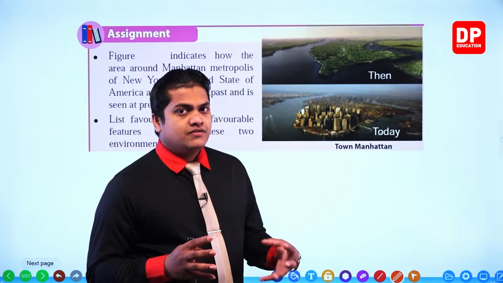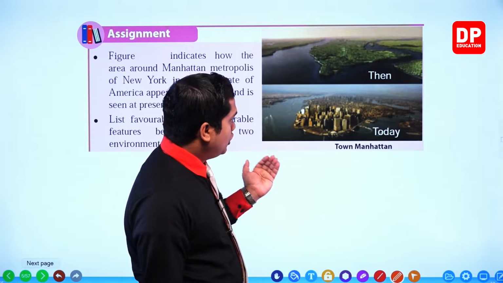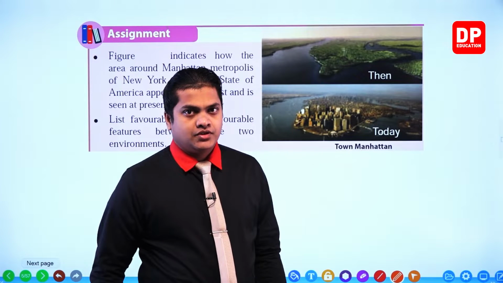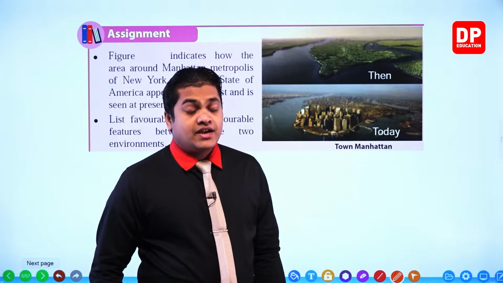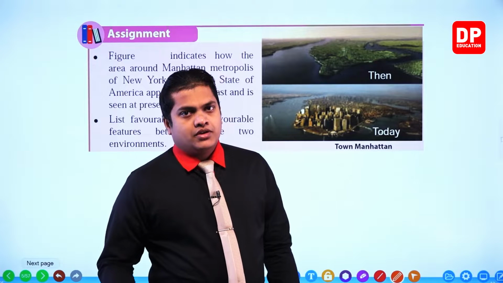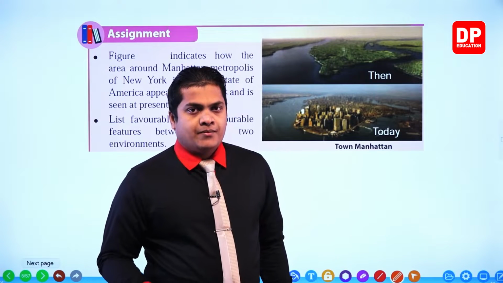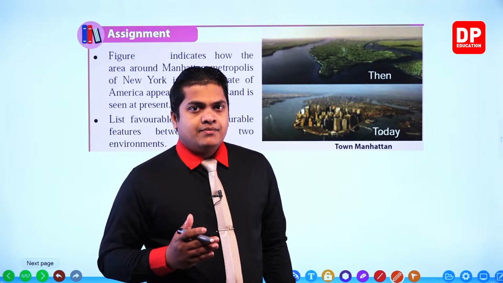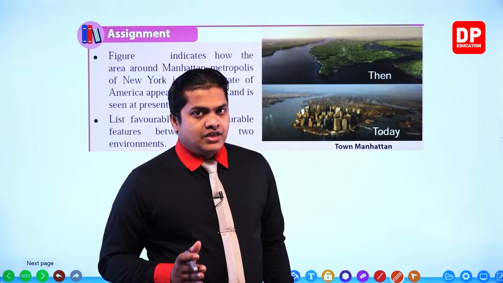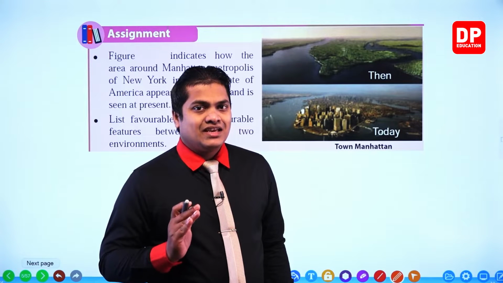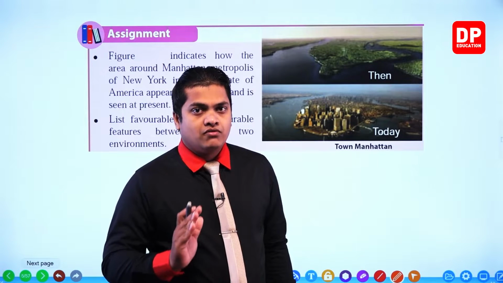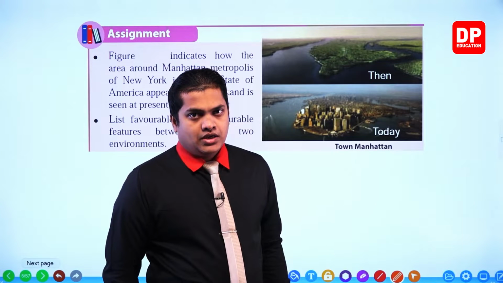Unfavorable features are very simple, my dear children. Loss of vegetation. Okay. That is unfavorable. Why is that? Because due to loss of vegetation, what will happen? More amount of carbon dioxide will be produced. And because of that, the main issue that is going to come across is increasing global temperature, which is referred to as global warming. Okay.